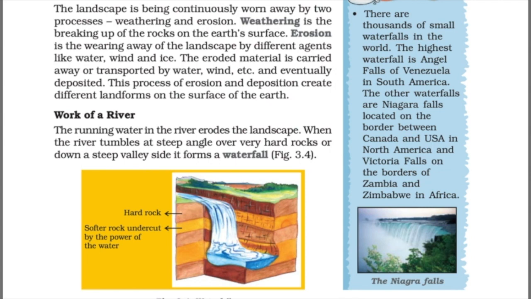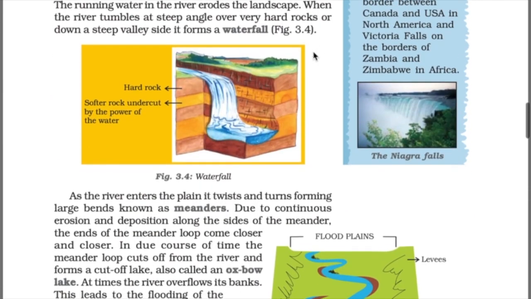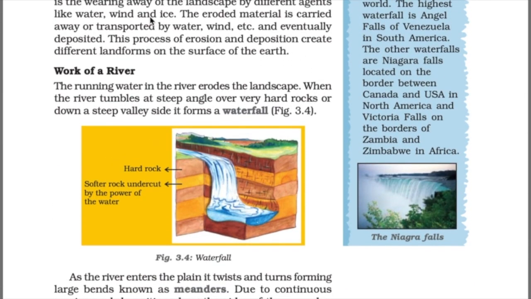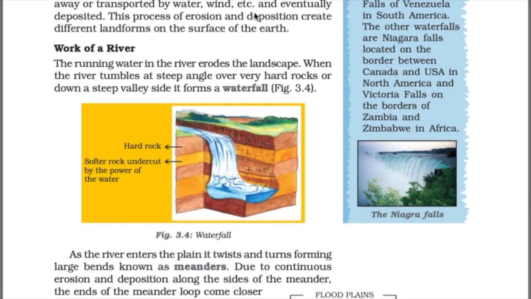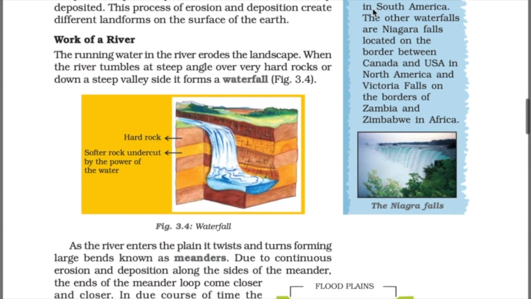As we know, the landscape is being continuously worn away by two processes, weathering and erosion. Weathering is the process of breaking rocks on the surface of the earth. Erosion is when winds or rivers take the fertile soil from one place to another. The place which gets the fertile soil is called loess, but the place from where the soil has been taken remains in bad condition, as we all know. So these cause erosion.